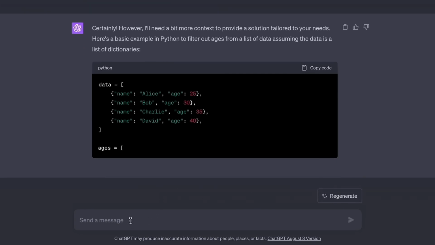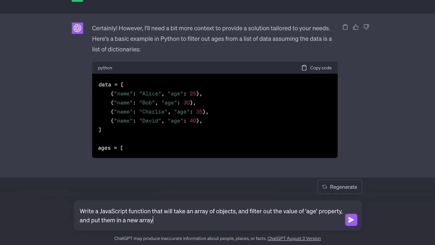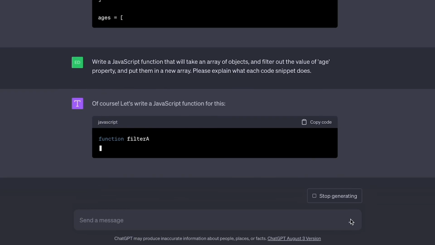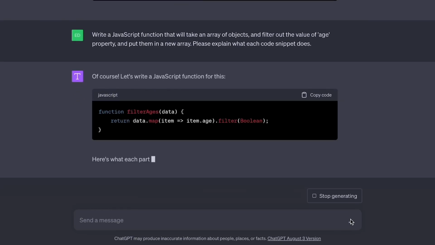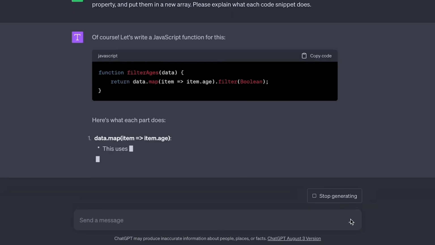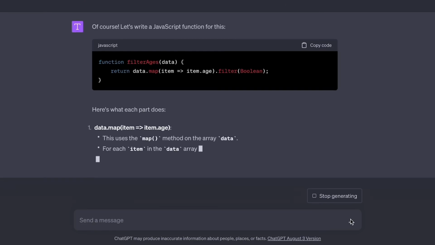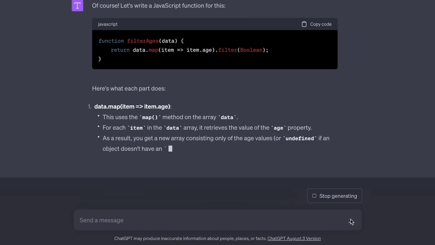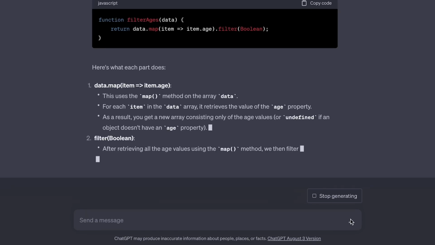So this time let's be more specific by writing "write a JavaScript function that will take an array of objects and filter out the value of age property and put them in a new array. Please explain what each code snippet does." In this example, I am not assuming the AI knows what computer language I like to use, and I am being more specific about what my data actually looks like. On this occasion, it's an array of objects. Not only that, I am also asking the AI to explain why it's doing each step so that I in turn can understand and not just copy paste the code without gaining any knowledge from it.